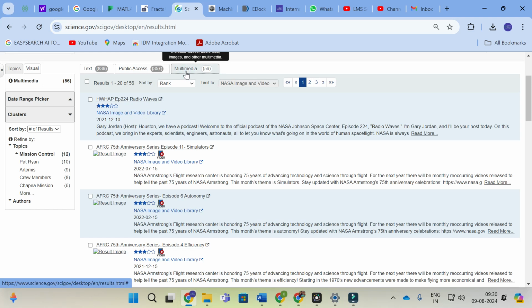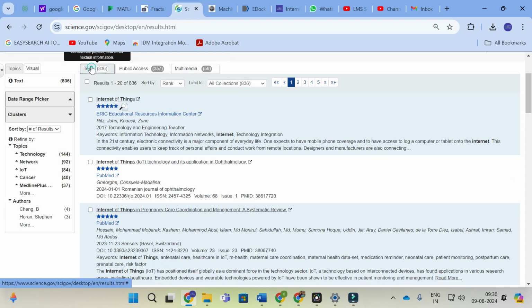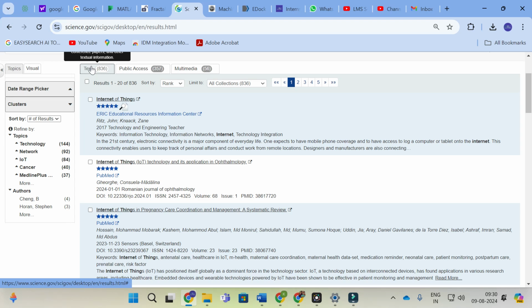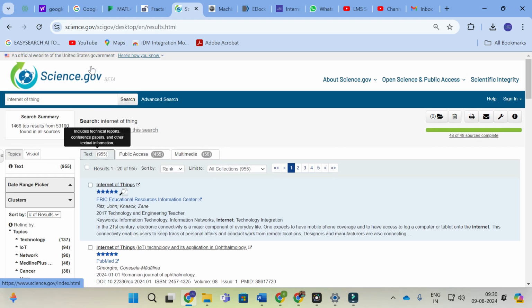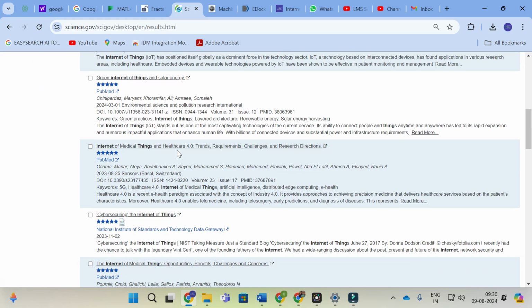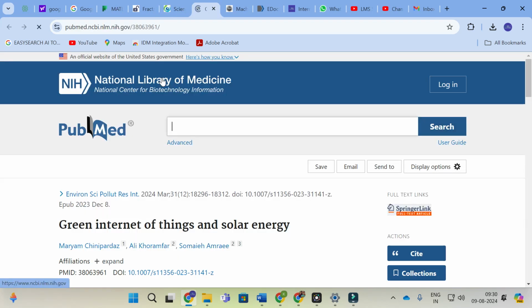Next, these are related to multimedia. With multimedia, you can get images and videos also. As far as our research analysis is concerned, we need to search for the best reference paper for our research paper writing. Here you can see "Green Internet of Things and solar energy." I'm going to click this one.